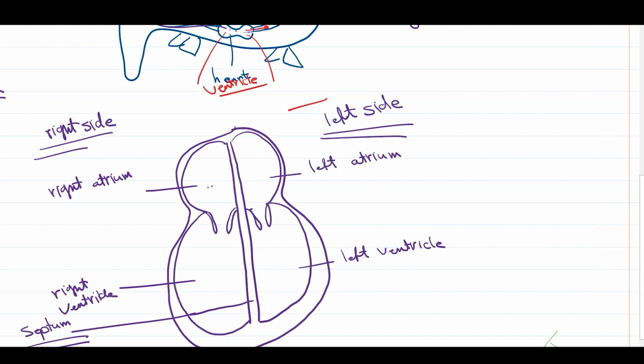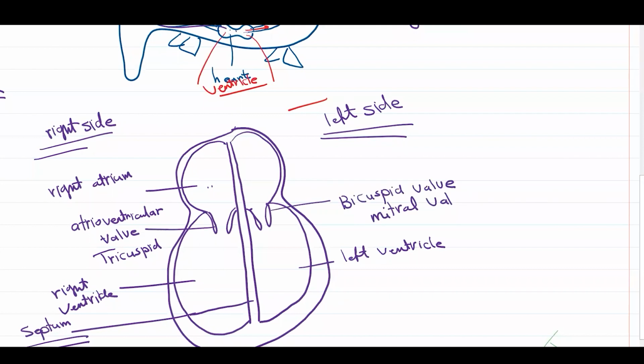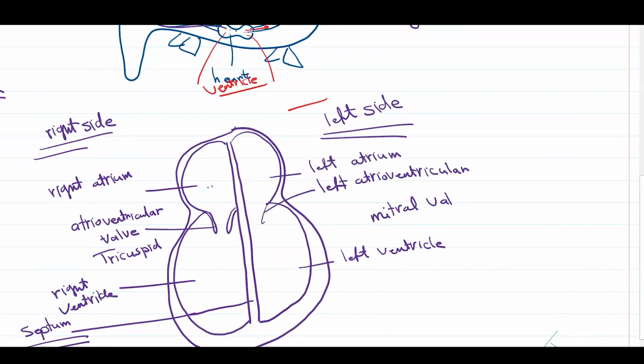They have a general term, which is atrioventricular valve. This one on the right is called the tricuspid valve. And this one is called the left atrioventricular valve as well, or the bicuspid valve, or in some books the mitral valve. Is it clear?